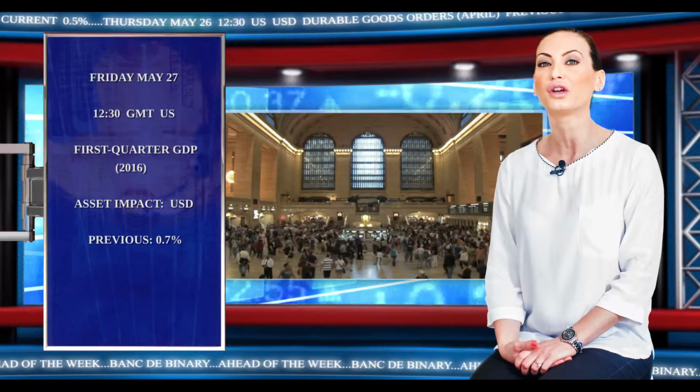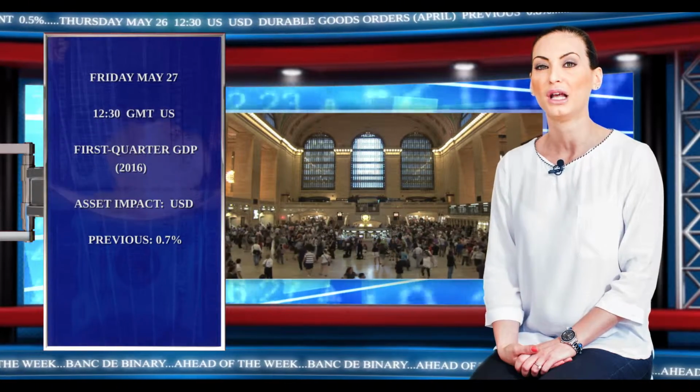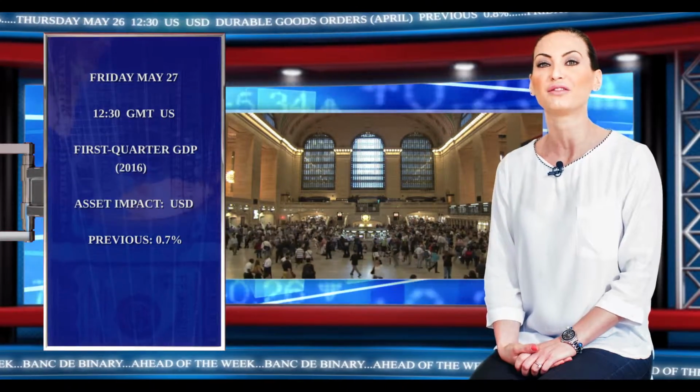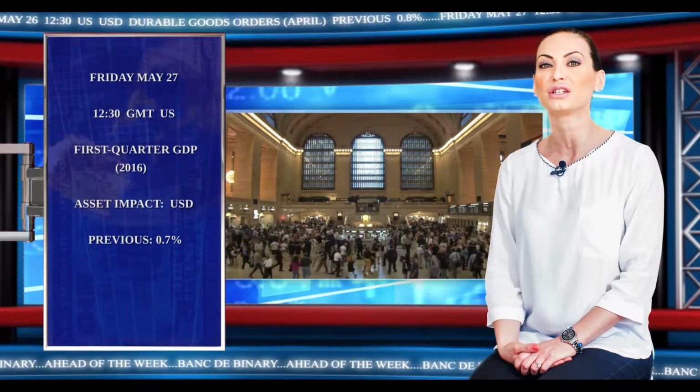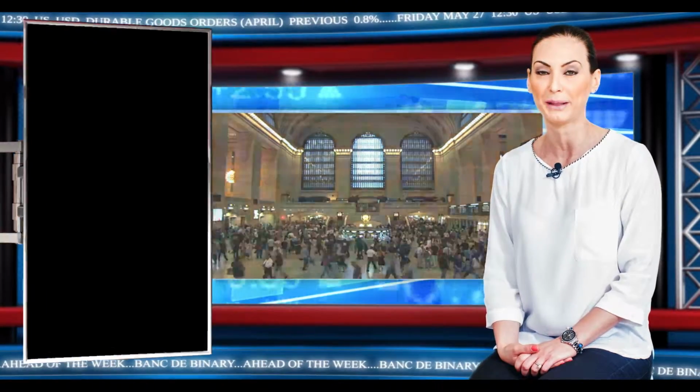On Friday the 27th, the US GDP results for the first quarter release at 12:30, last reported at the level of 0.7%. The pressure remains on the USD as traders take in the latest results from the world's largest economy.